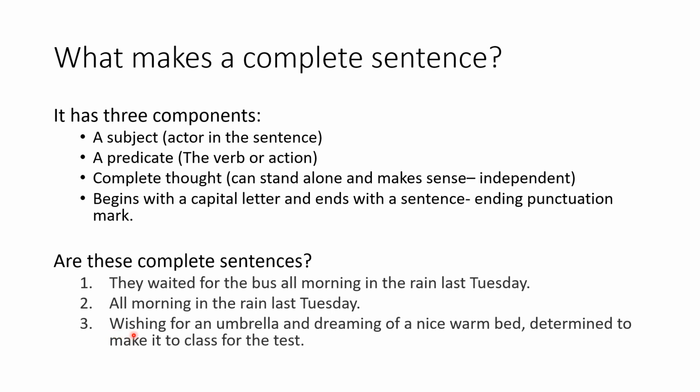We have the words wishing and dreaming. We also have make. But is there a doer of these verbs? Do you spot the subject? The answer is no. Group of words number 3 does not have an actor, does not have a subject.